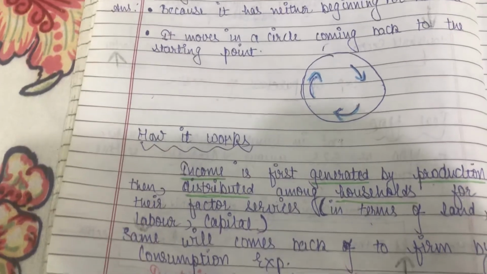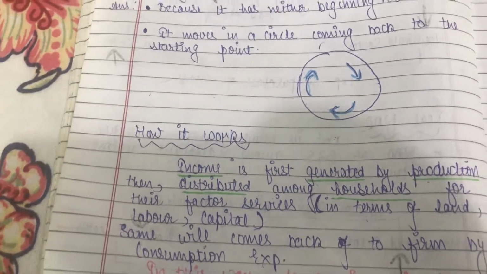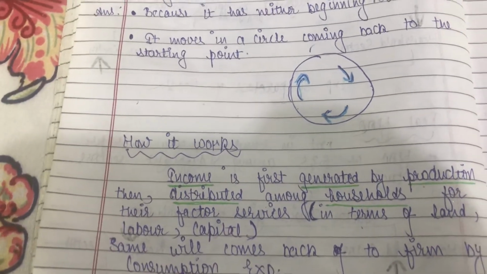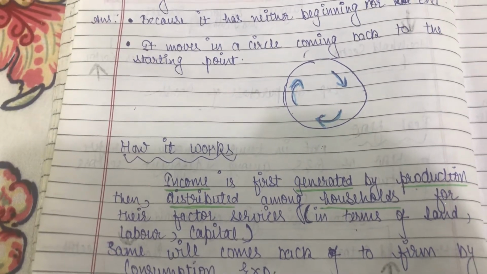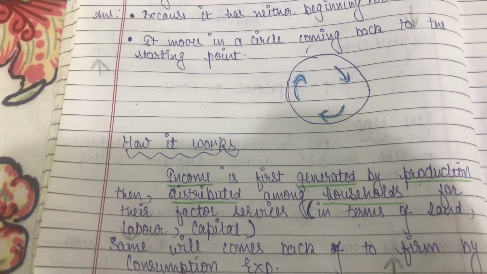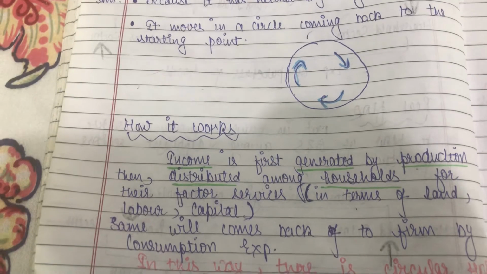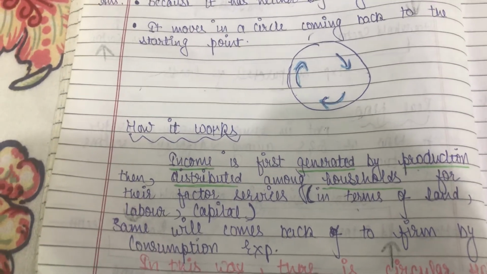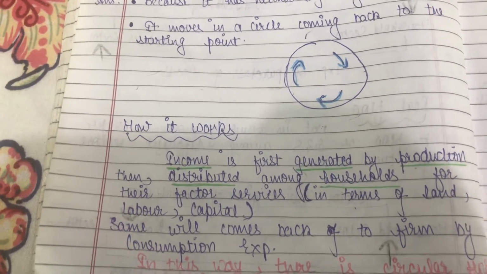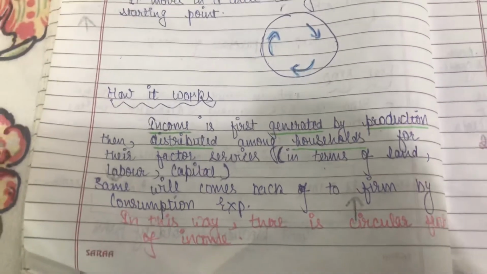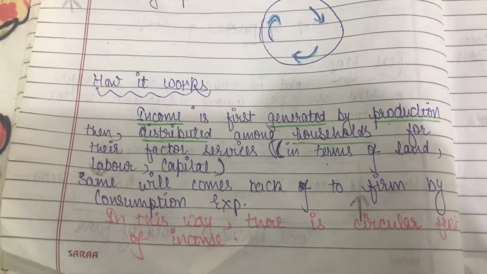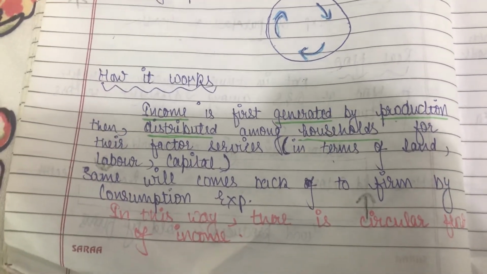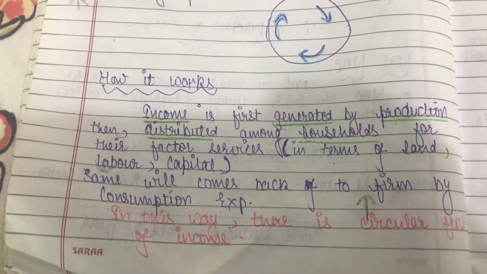By selling the matchboxes, the company earns income. This income is distributed among households for the factor services. We have already discussed the factor services: land, labor, capital. These are the factor services given by the household sector. The same will come back to the firm by consumption expenditure.